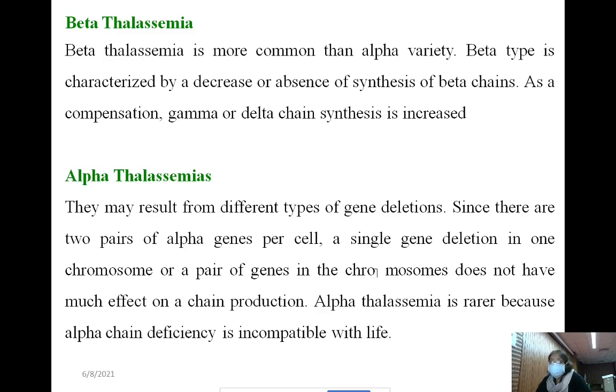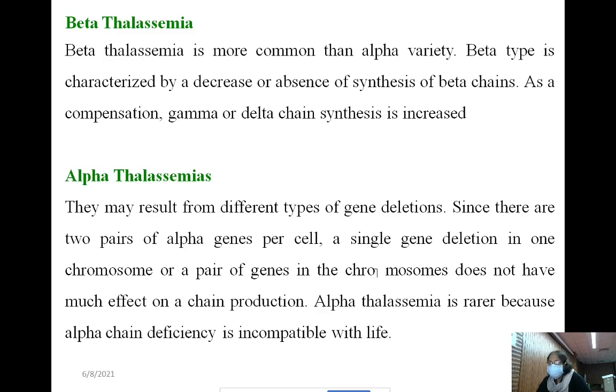Since there are two pairs of alpha genes per cell, a single gene deletion in one chromosome, or a pair of gene deletions in the chromosomes, does not have much effect on the chain production.